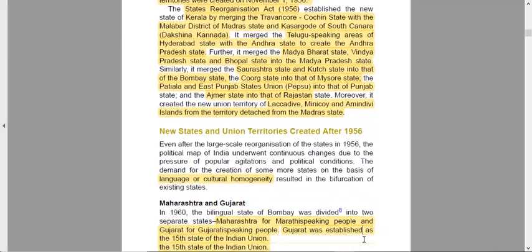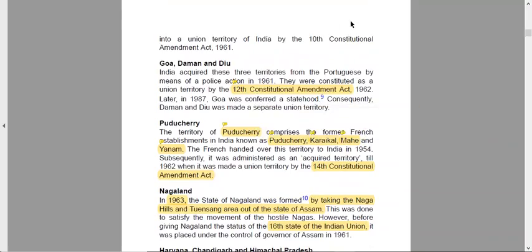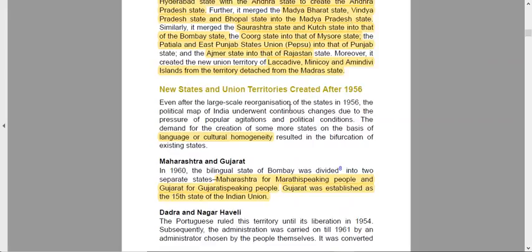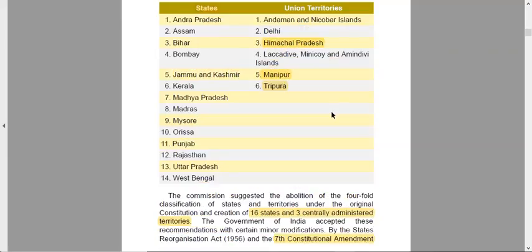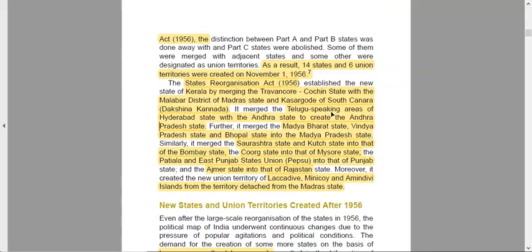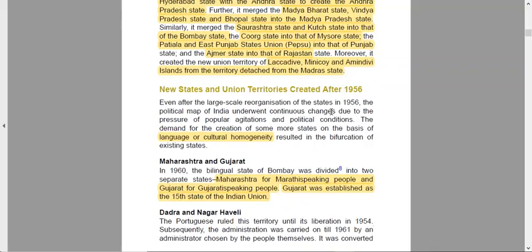The new states and union territories created after 1956. So what were the new ones that were created after this commission's recommendation? Even after the large-scale reorganization of states in 1956, the map that I showed you, which had 14 states and 6 UTs, after that map was redrawn, there were certain resentments yet to be resolved. The demand for creation of some more states on the basis of language and cultural homogeneity resulted in the bifurcation of existing states. So let us see how Maharashtra and Gujarat were formed in 1960.